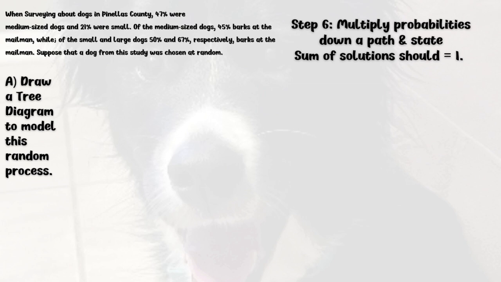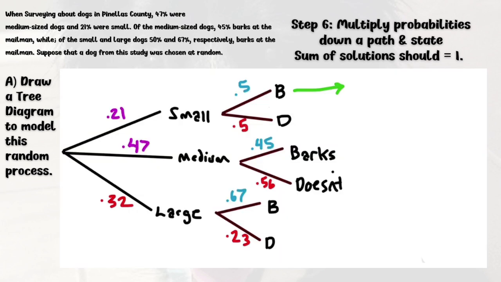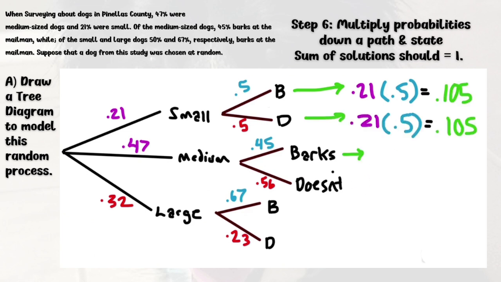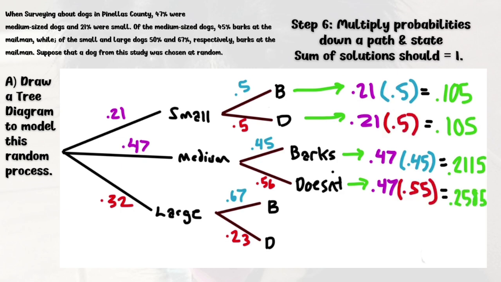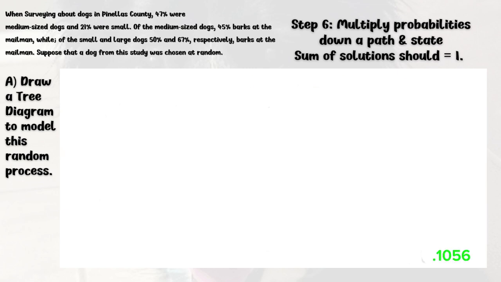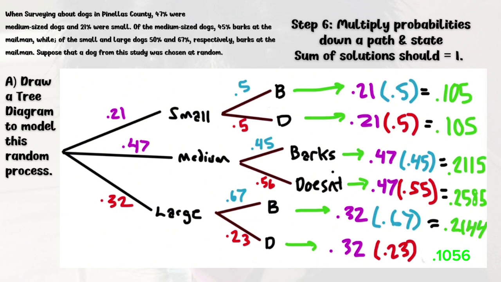Step 6 is to multiply the probabilities down each branch and state the answer. So for the small section, 0.21 times the percentage that bark, which is 0.5, equals 0.105. Of course, the don't is the same. And then for medium, barking is 0.45 times 0.47, which equals 0.2115. And then you can repeat, and that'll get us 0.2585, 0.2144, and 0.1056 for the remaining three. And all of these, when you add them, should equal 1, and if not, you did something wrong.